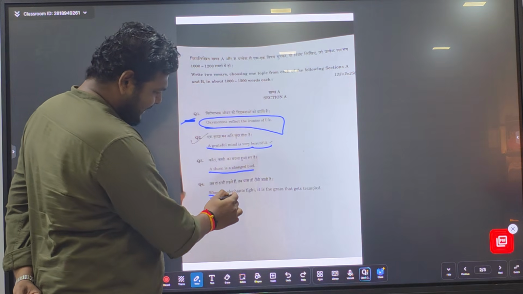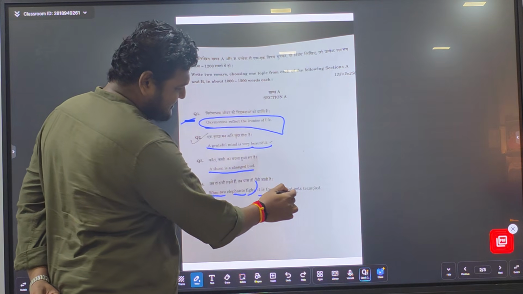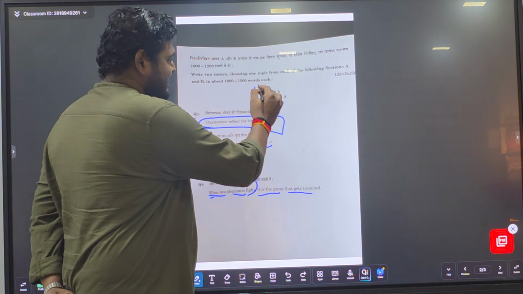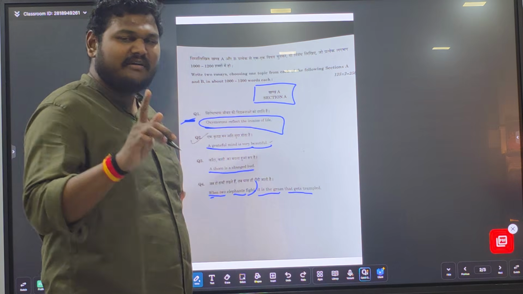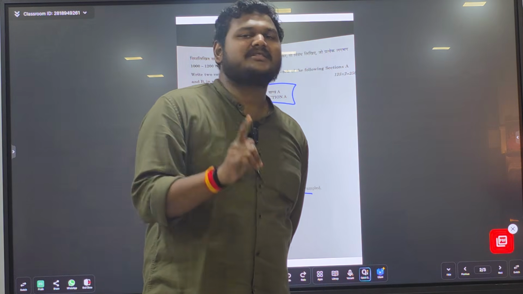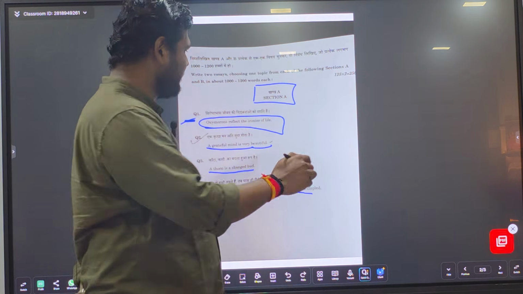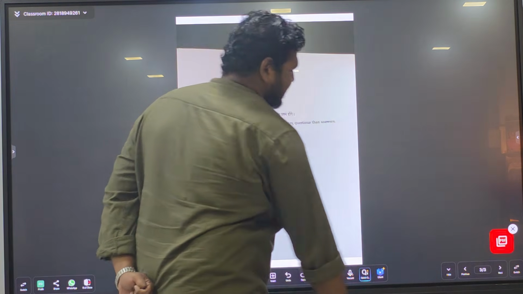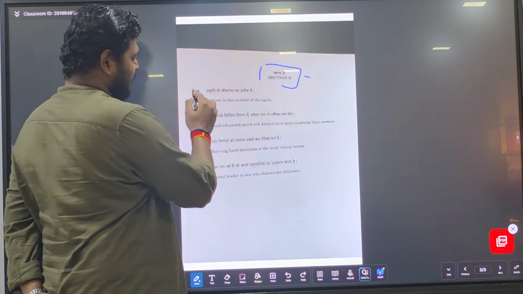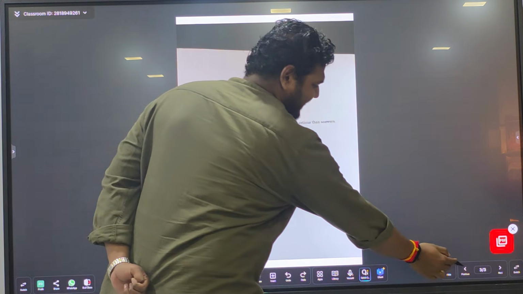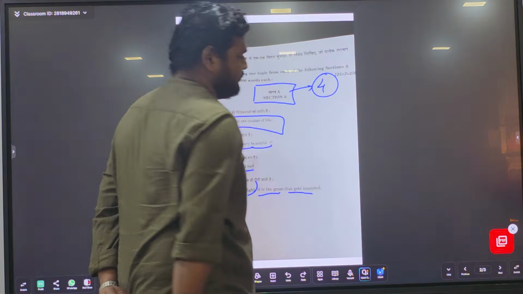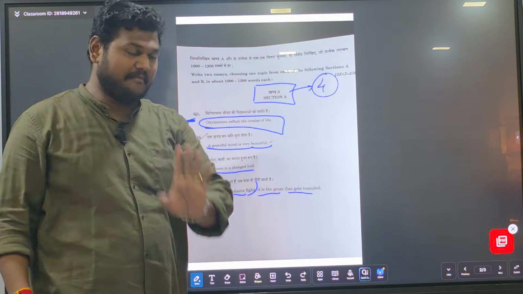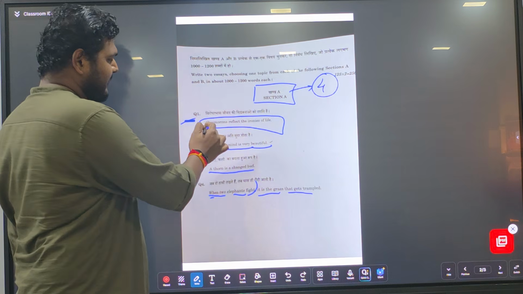Fourth essay: when two elephants fight, it is the grass that gets trampled. Here you must be seeing this, section A. You have to pick one essay from each section. There will be two sections in the essay paper. Section A will contain 4 essays and section B will contain 4 essays. Out of these 8 essays, you have to write 2. So from one section, you have to pick only one essay. Remember this. So this was today's paper.